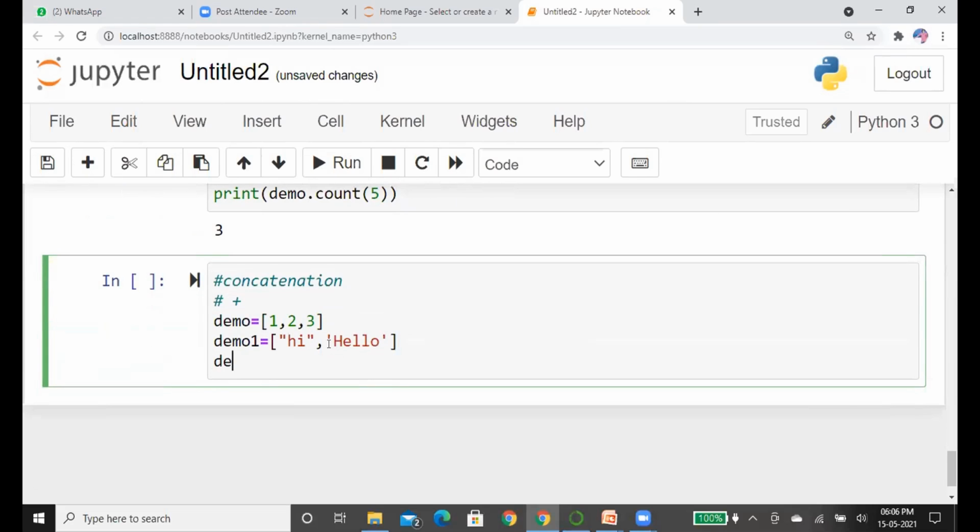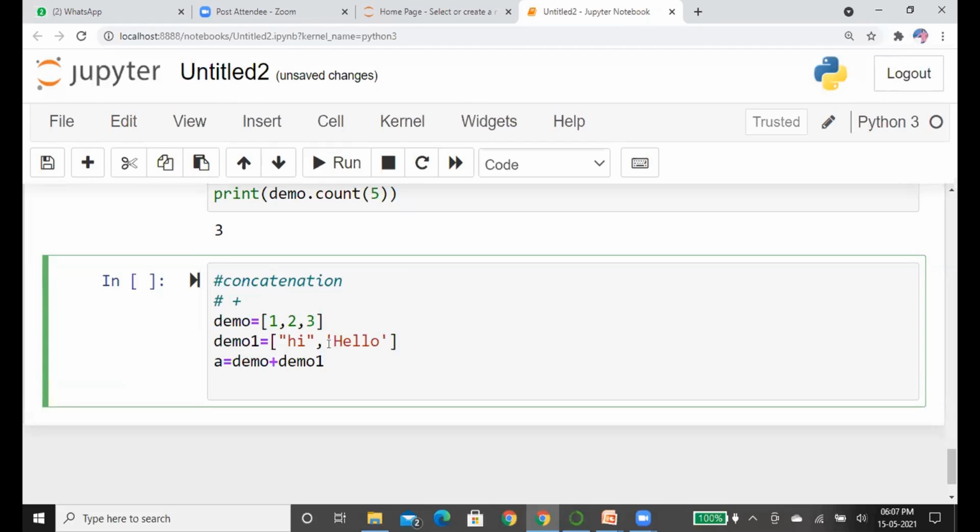I will use another variable. You can also use the same variable, some variable a. See what will happen. The list demo and another list demo 1 are combined to form a single list, and the single list is stored in the variable a.